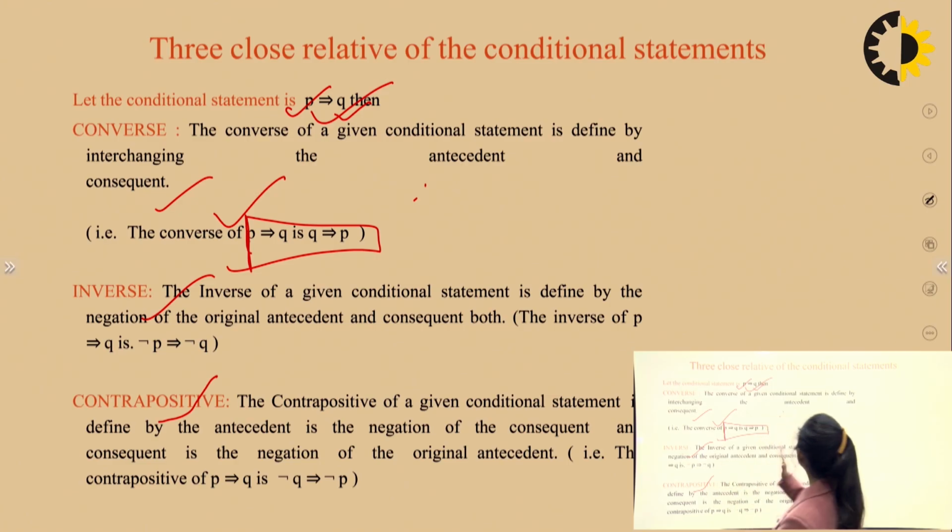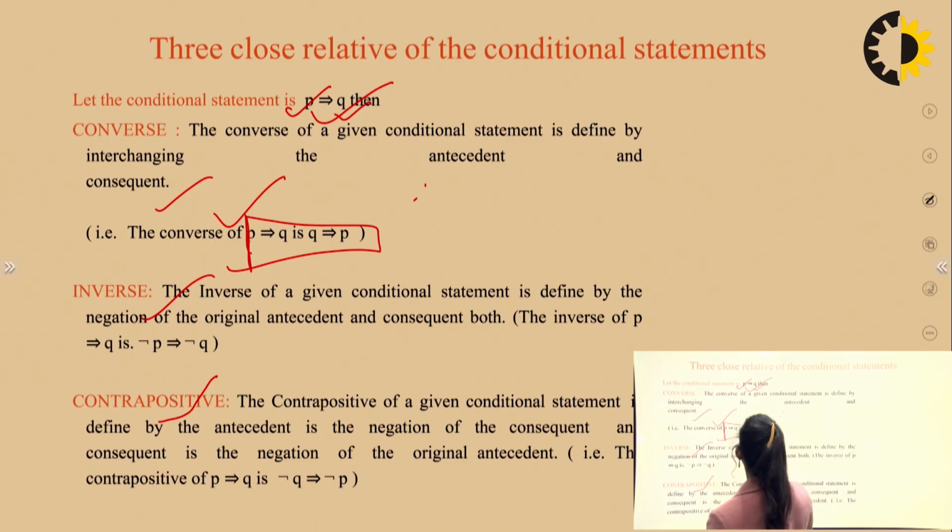Inverse: the inverse of a given conditional statement is defined by the negation of both the original antecedent and consequent. So inverse means you keep P and Q in place, and just add a not to both pieces. As the name says, inverse: P and Q will be in their places, but you are inverting them, meaning you are putting negation on both of them.